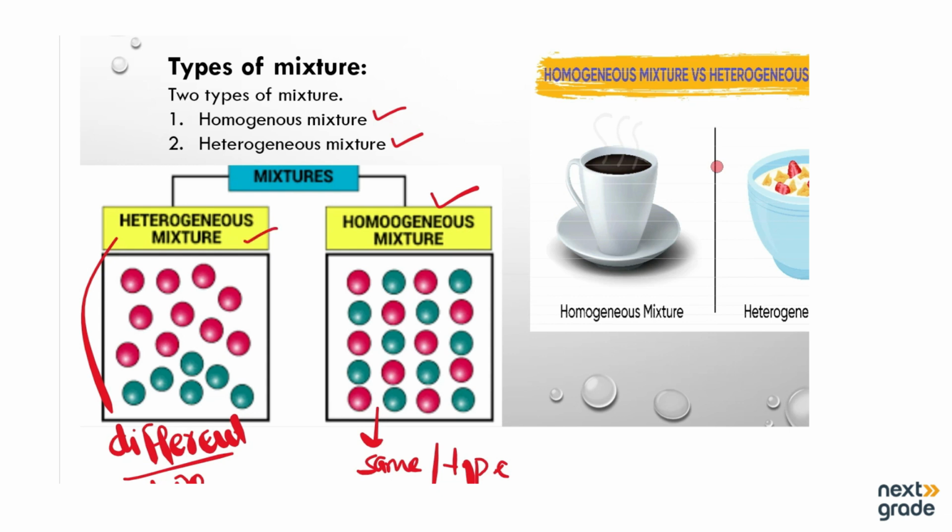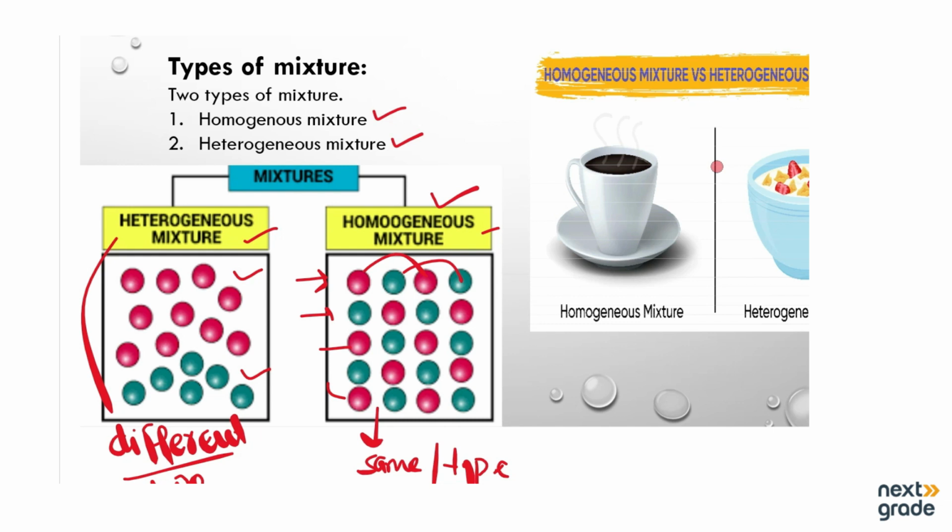In picture A, you can see the composition is the same, as row 1 has 2 red and 2 green, and row 2 also has the same ratio of 2 red to 2 green balls. On the other hand, you can see we have a higher concentration of red and a lower concentration of green balls. So this is known as a heterogeneous mixture.